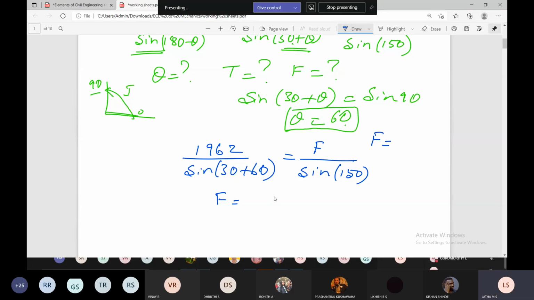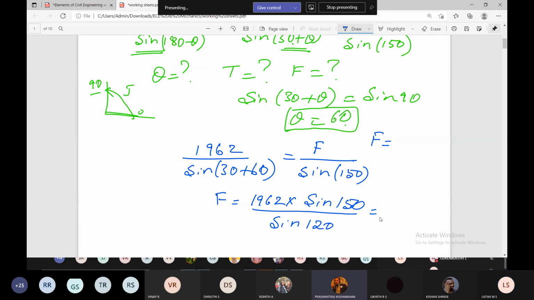What's the value of F? Newton. It is 1962 into sine 150 divided by sine 120. Please calculate. Everybody in the class has to calculate and give me the answer.